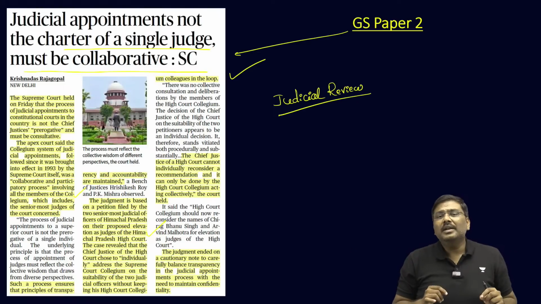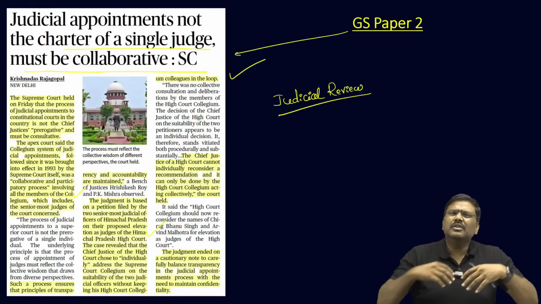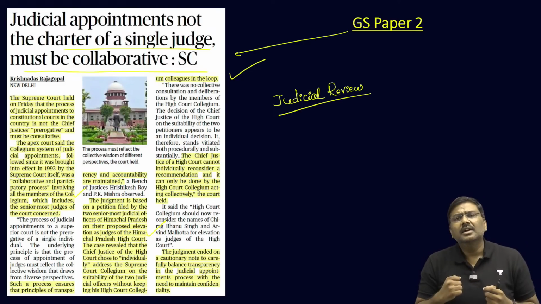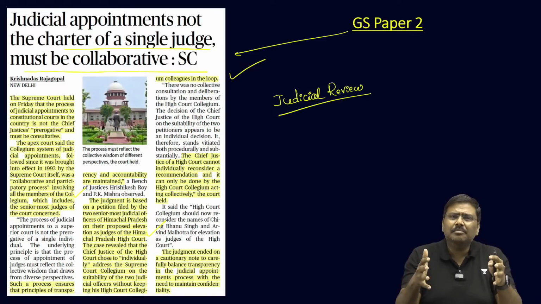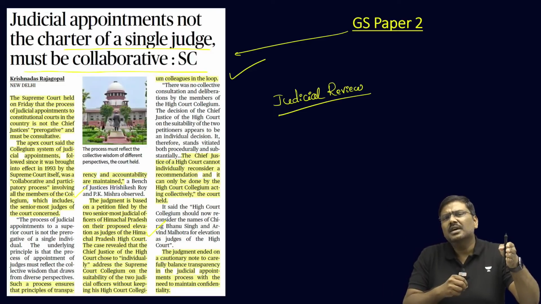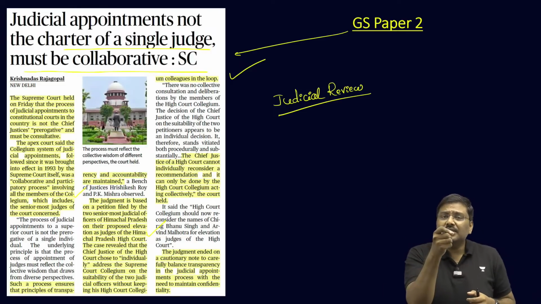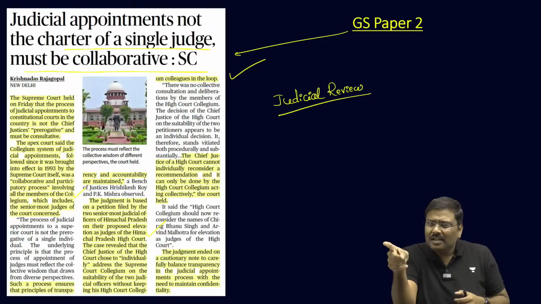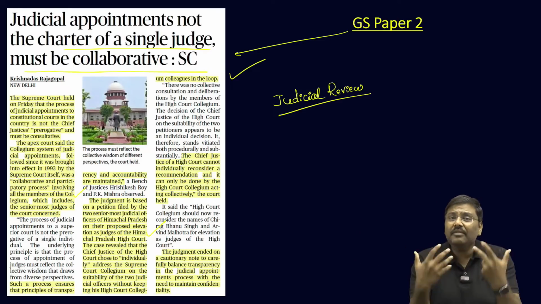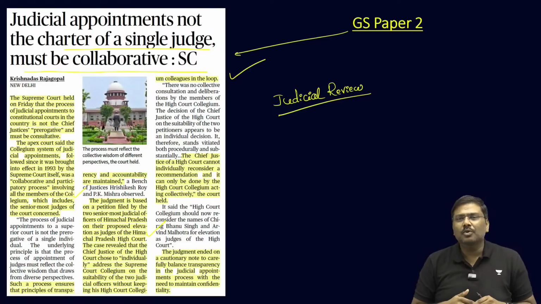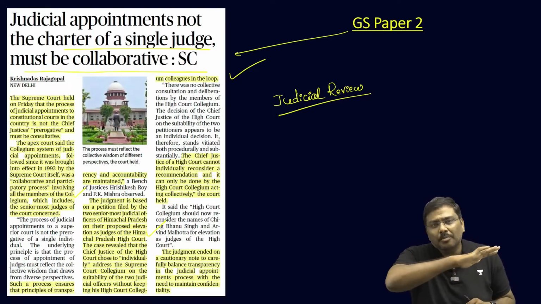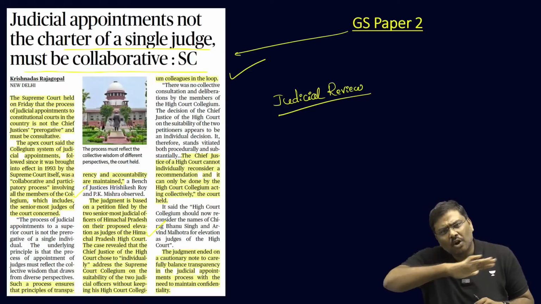Our argument is there is a system. With the first judges case, we implemented the collegium system, back in the year 1993. And in the High Court, the collegium should be made up of the CJ as well as the 2 senior most judges. Here is the case where the Chief Justice has not taken inputs from the remaining 2 senior most judges and instead individually has given the response to the Supreme Court. Hence, the process has not been followed, and this recommendation shall not be acted upon.